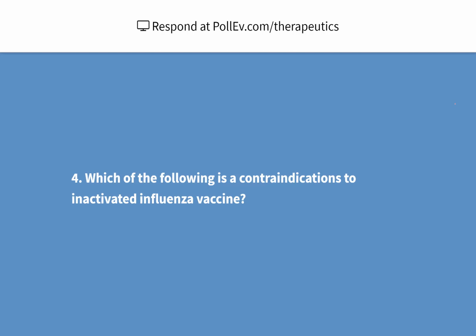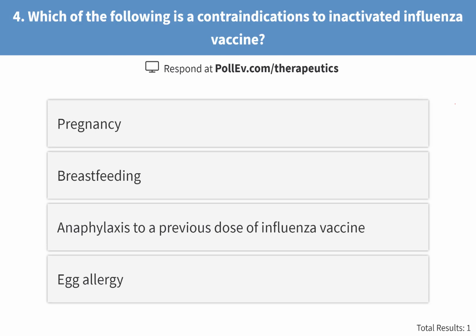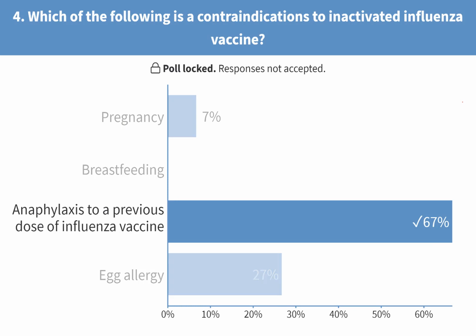Which of the following is a contraindication to inactivated flu vaccine? Pregnancy, breastfeeding, anaphylactic reaction, or egg allergy. Come on, remember, everybody. Anaphylactic reaction is the absolute contraindication to any vaccine. Okay, next question.